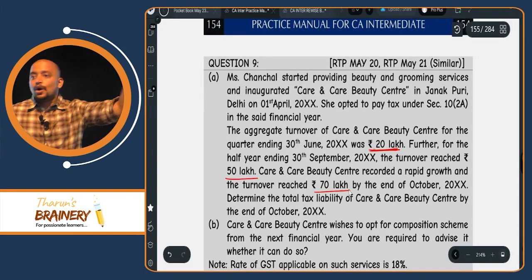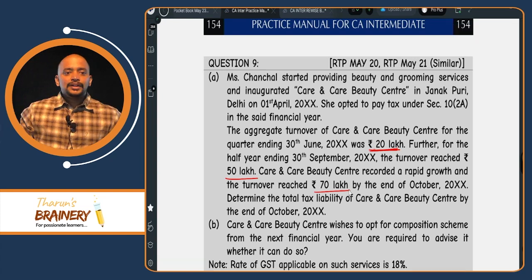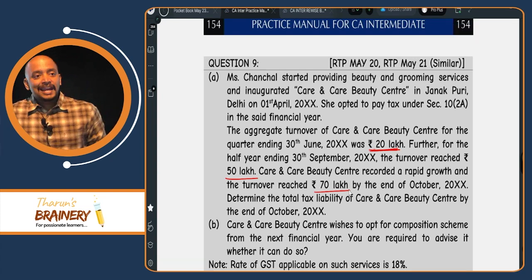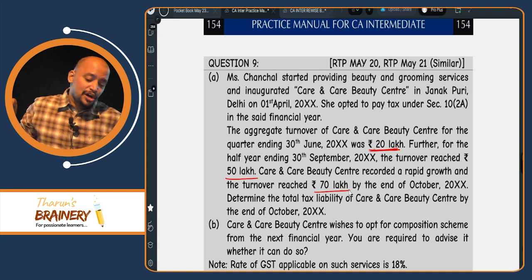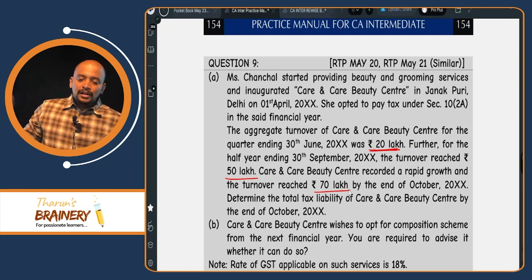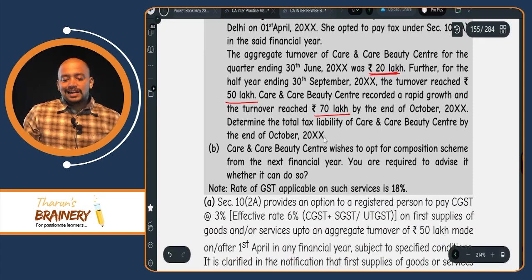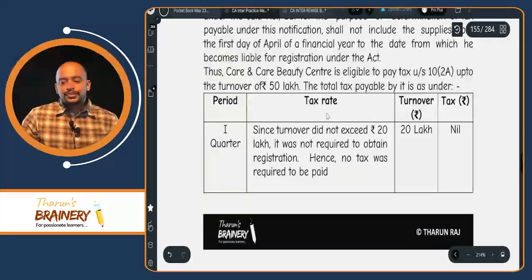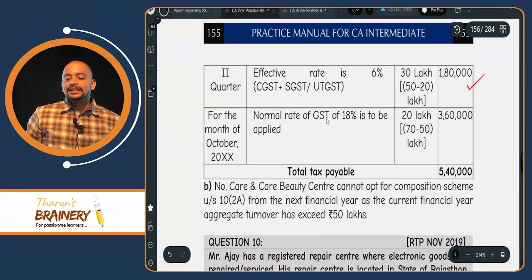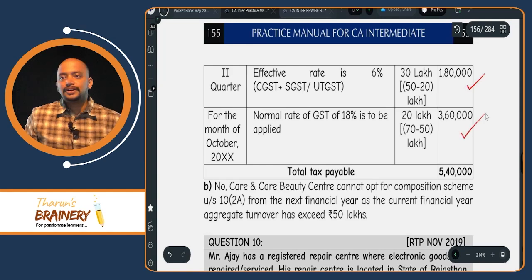So, already 50 is over. Now, what is remaining? 20. On the 20, can they pay tax under composition scheme or should they pay under the normal scheme? Normal scheme, and the rate is 18%. So, on this 20 lakhs, 18%, that is 3,60,000. Understood?